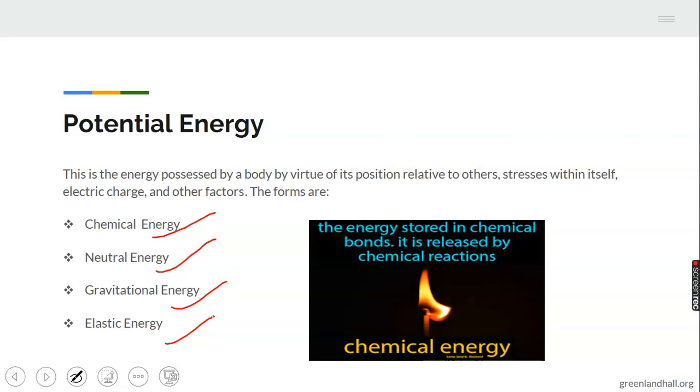Now we have a picture here. That's a picture of chemical energy. It's released by a chemical reaction. You can see the light coming out of that. It's a chemical reaction, chemical energy.